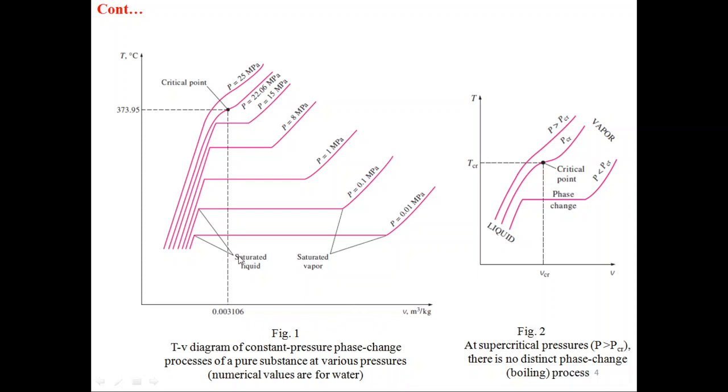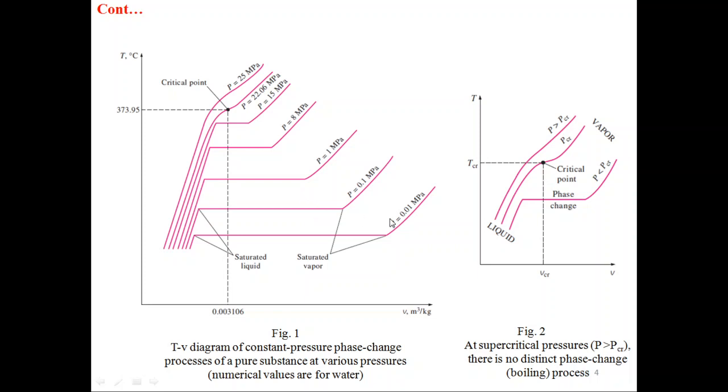You can see this line represents constant pressure line having a pressure of 0.01 megapascal. So any point on this line or any number of points on this line will have the same pressure. As we are moving in the upward direction, the value of pressure is increasing.